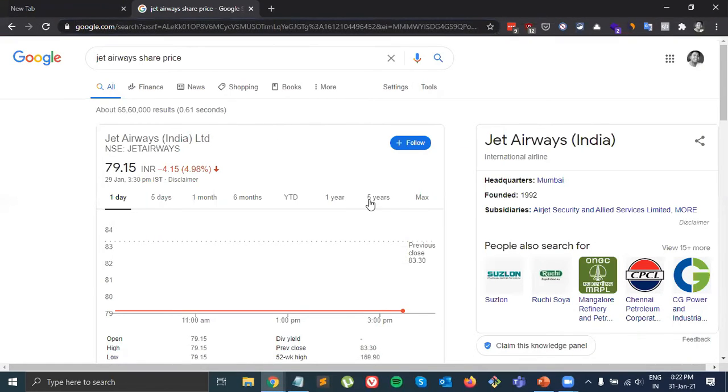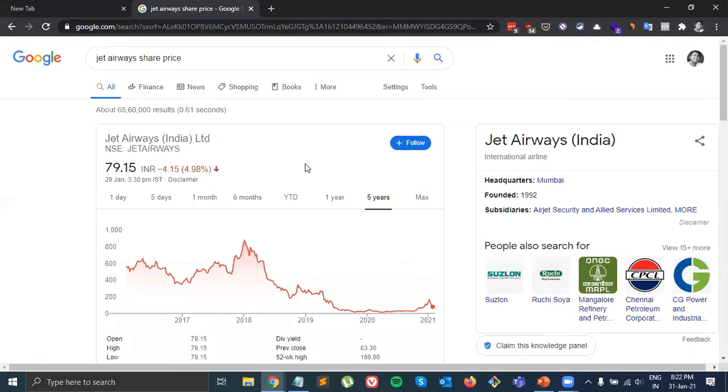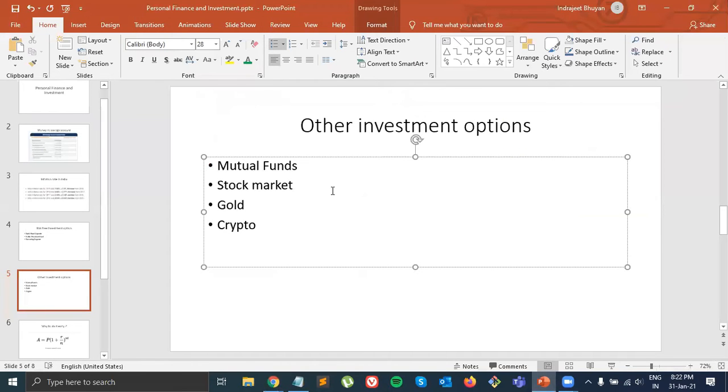Let's say you have invested in a company called Jet Airways. We all know that this company is gone, right? If you had invested a lot of money here, by 2020 all your money would have been almost zero, because if you see, at one time one share was almost 800 rupees, but now the price is almost 30 rupees. So almost all the money is gone. That's why people say the stock market is risky, because you need to do a lot of research and you need to be an expert in choosing different stocks.